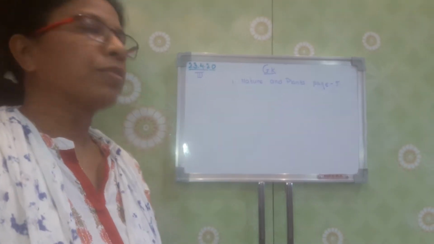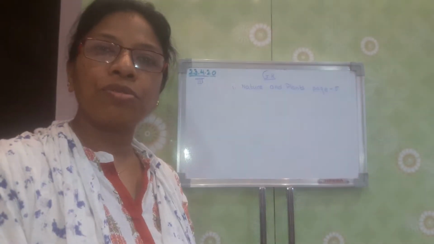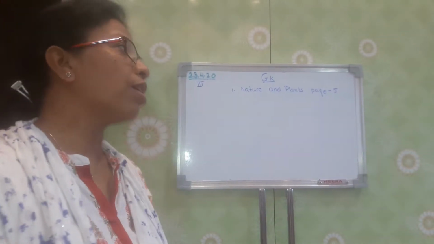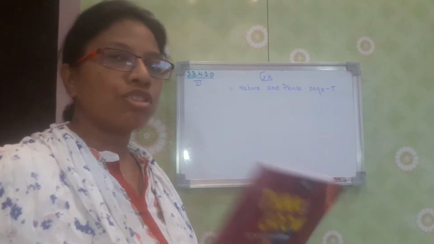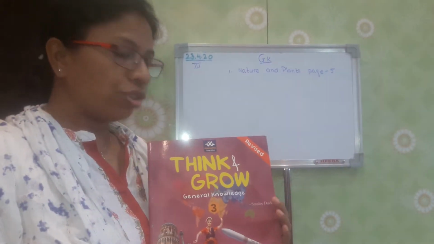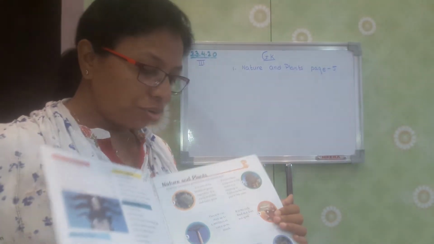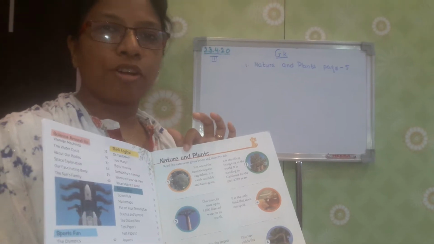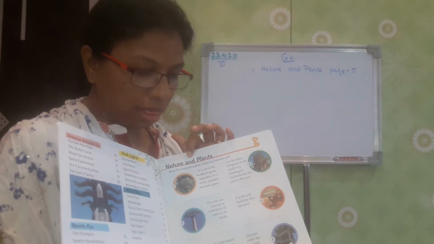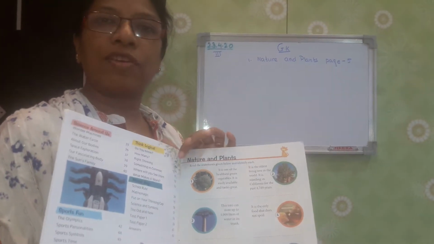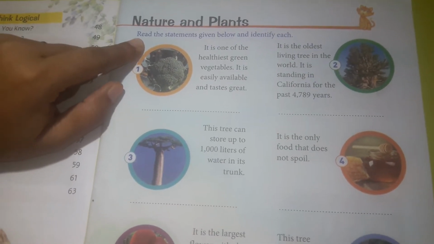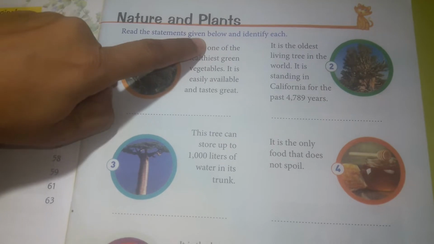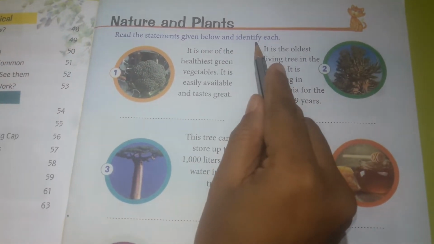Children, today we are going to do GK class 3 and the topic is nature and plants. So take out your GK book. We are going to do nature and plants, your first chapter, and your page number is 5, and we will solve together. So read the statements given below and identify each.